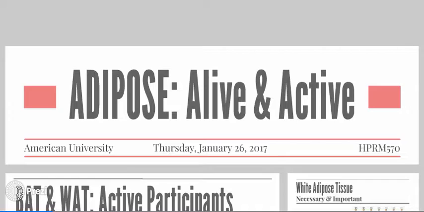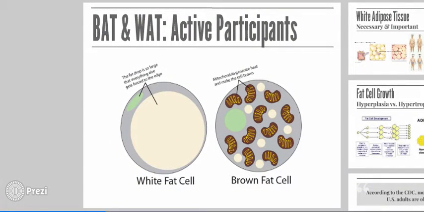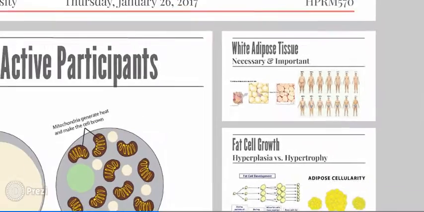While brown adipose tissue is easily seen as active, as it is packed with mitochondria which generate heat and break down energy from food rather than storing it, white fat cells look less physiologically active. Wrong. White fat cells play a major role in the body as both a receptor and effector of body weight.